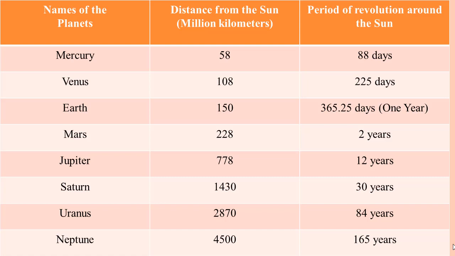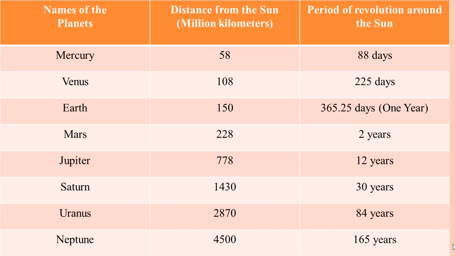Here is some more information in the form of a table. In the first column you can see the names of planets, in the second column the distance from the Sun in million kilometers, and in the third column you can see the period of revolution around the Sun. Mercury, its distance is 58 million kilometers from the Sun, and it completes its one round in 88 days. Venus, its distance is 108 million kilometers, and it completes its one round around the Sun in 225 days.